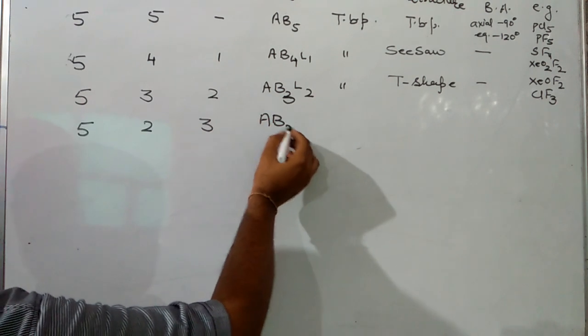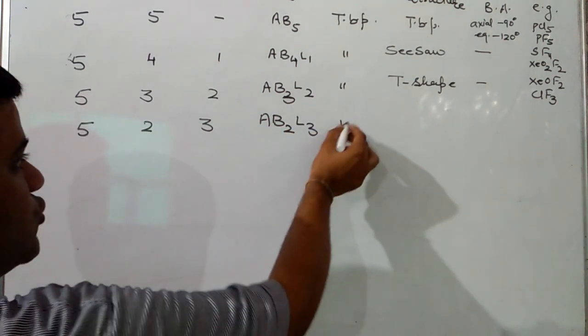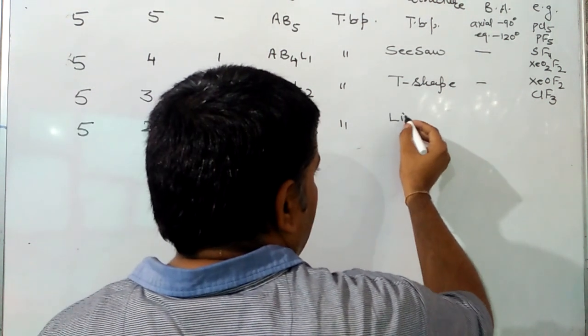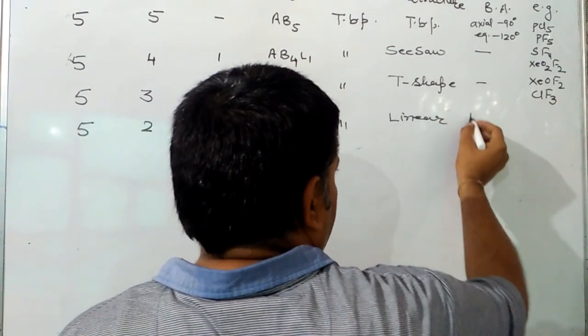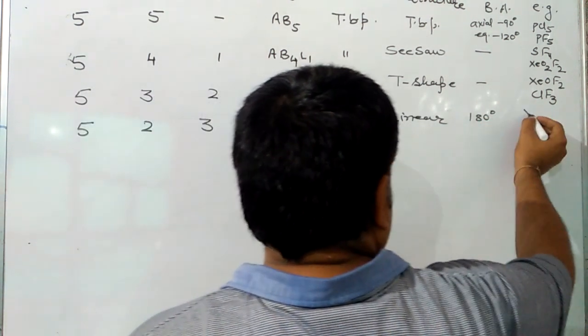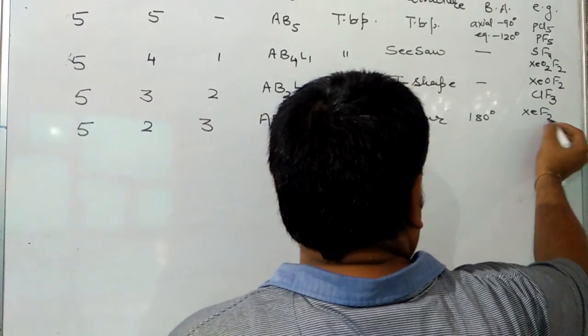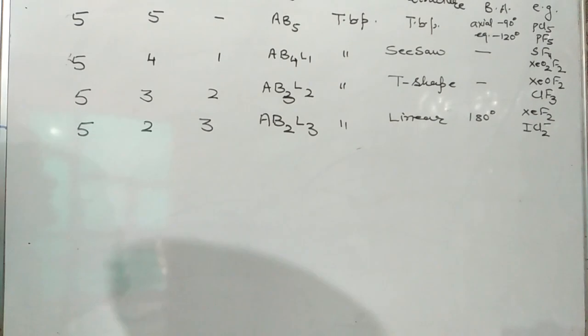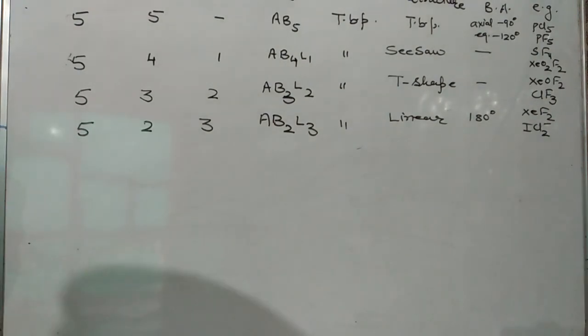Next case is total 5, 2 bond pairs, 3 lone pairs. Symbol will be AB2L3. Geometry trigonal bipyramidal. Shape will be linear. Angle will be 180. Examples are XeF2, ICl2 negative, or I3 negative.